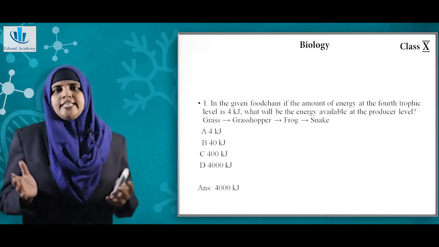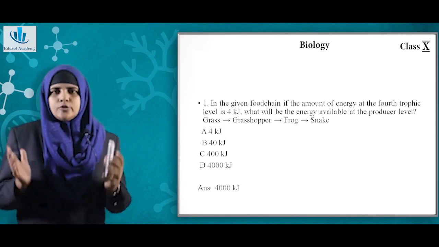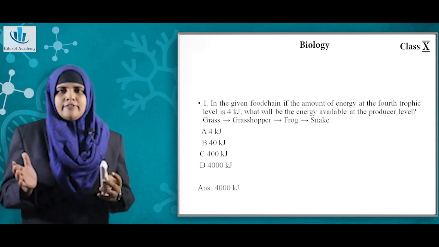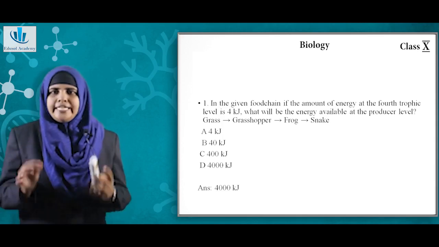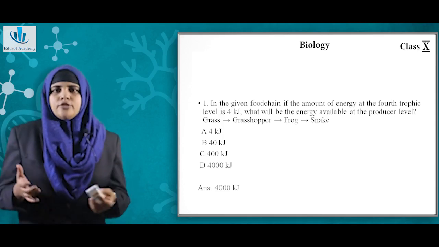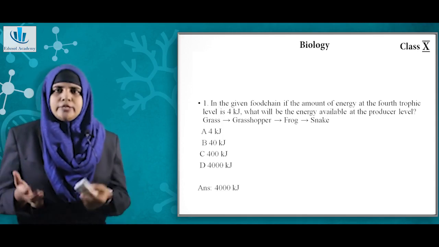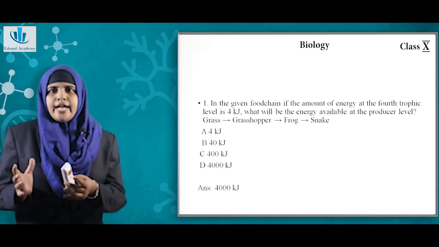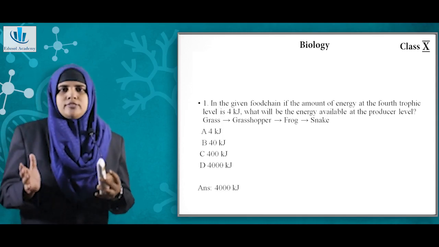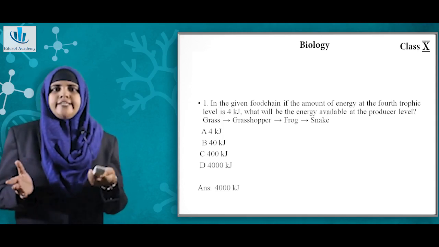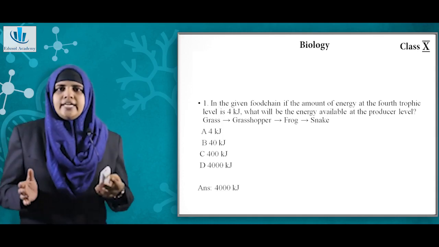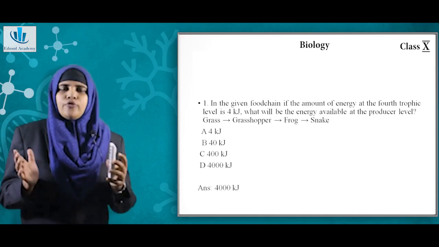Now we have studied the 10% rule. So in that we have studied that from one trophic level to another trophic level, only 10% of energy is being transferred. Rest of the energy is being utilized by the organism for its own purpose, to maintain its own life process. So now we have here the 4th trophic level will be that of snake. So it said that snake gets an energy of 4 kilojoule.